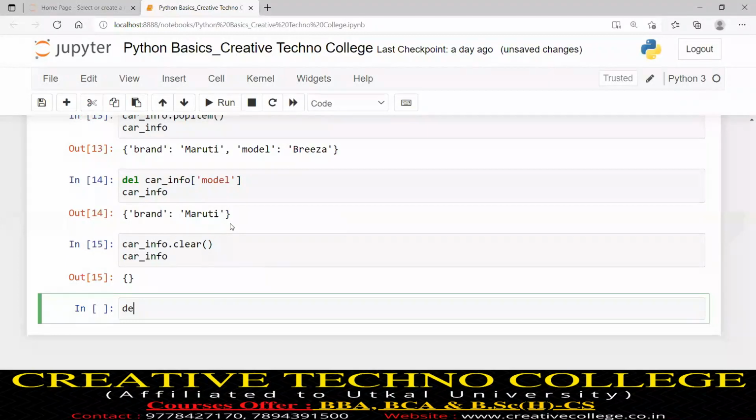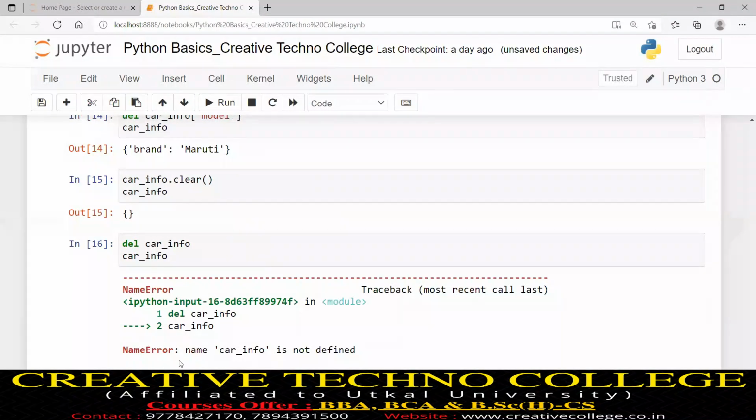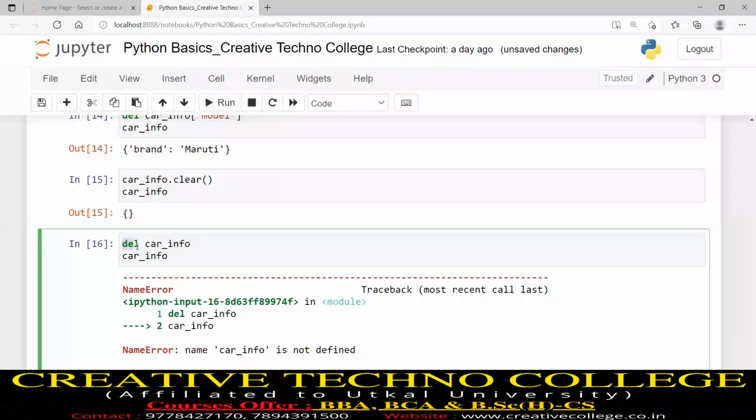But if I write del car_info, the entire dictionary will be deleted. What is the value of car_info? It will give an error: name car_info is not defined. Because before that, when this line executed, the car_info dictionary was completely deleted.